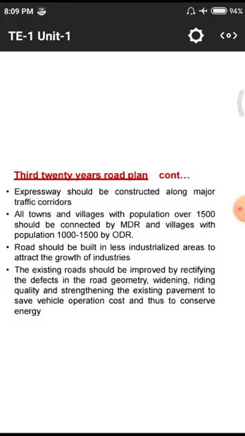The next one is that roads should be built in less industrialized areas so as to attract the growth of industries. This is also a key point for village areas. In a few villages we do not have canals and rivers, so the lands are dry lands, not wetlands. Wetlands means areas with facilities like canals and rivers. తడితనంగా ఉంటాయి కాబట్టి దాన్ని wetlands అంటాం మనం. In few cases we do not have rivers and canals, so those are dry lands.